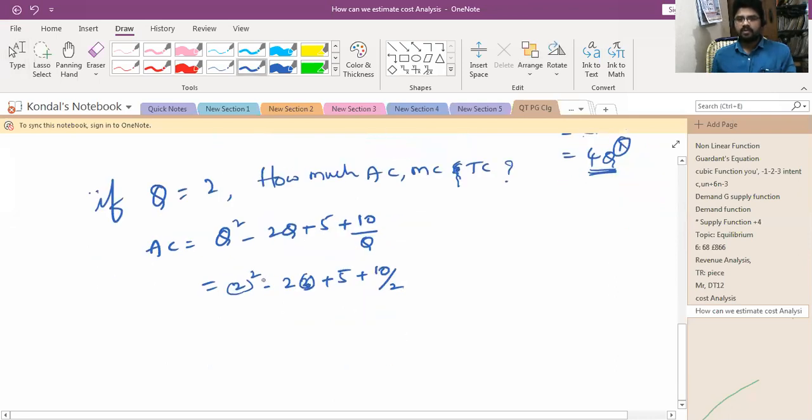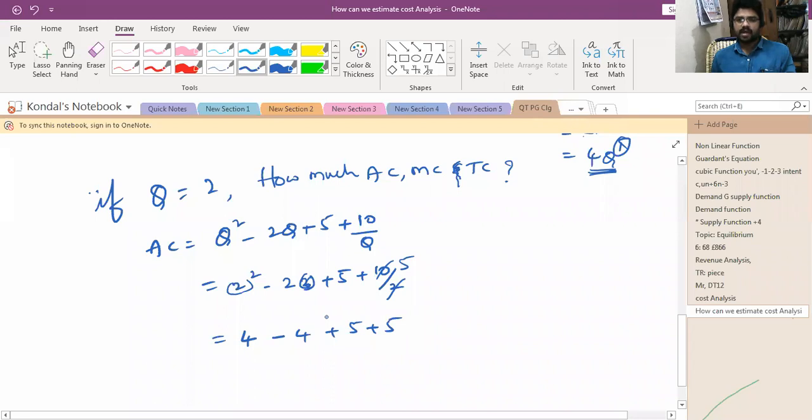So cancel here, 10 by 2, how much? 5. 2 into 2 is 4, minus 4 plus 5 plus 5.